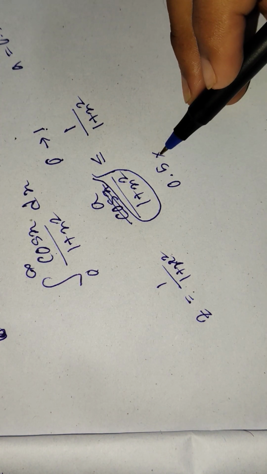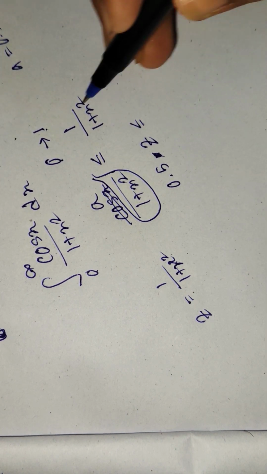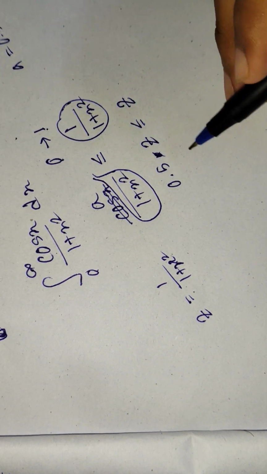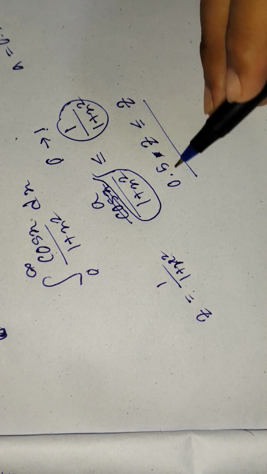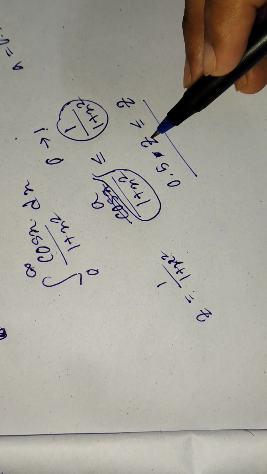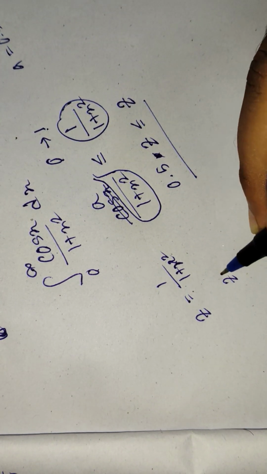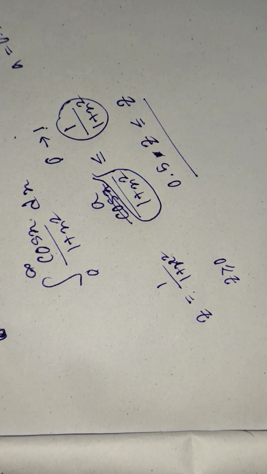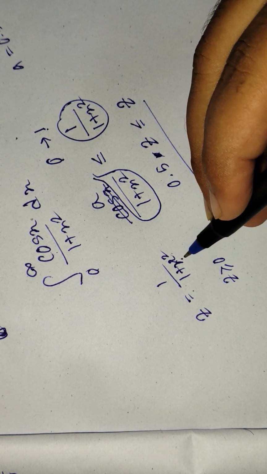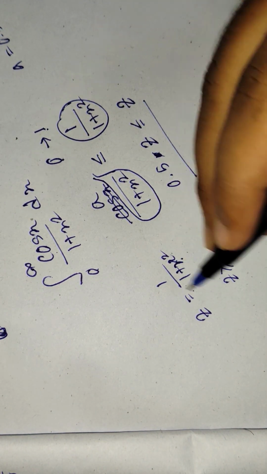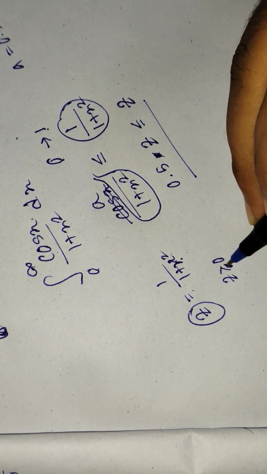So 0.5 into z is less than or equal to z. Is it true? Yes, definitely it is true. Basically it is z by 2, right? 0.5 means half into z means z by 2. And we are talking about z greater than or equal to 0. Why? Because x square is positive, 1 plus x square is also positive, so 1 by positive is also positive, so definitely z is a positive number.